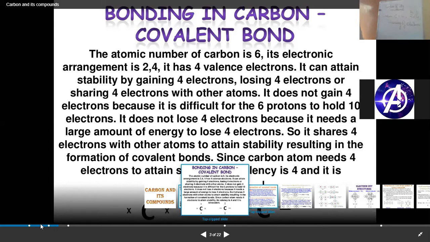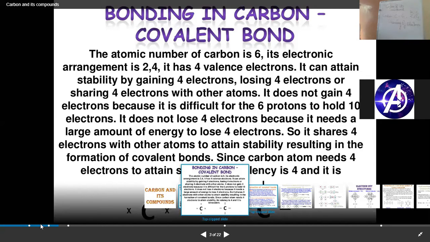When the atom tends to donate 4 electrons, it will lose a large amount of energy, so instead of becoming stable, it will become unstable. The atom will lose its stability. So those having 4 electrons in the last shell will achieve stability by sharing of electrons. I hope that I am clear here.